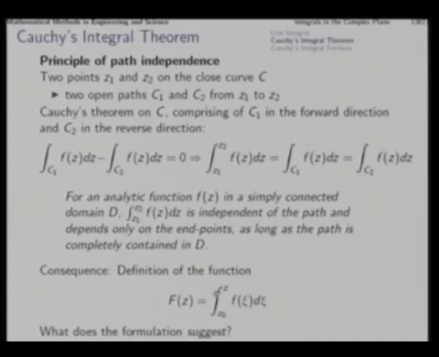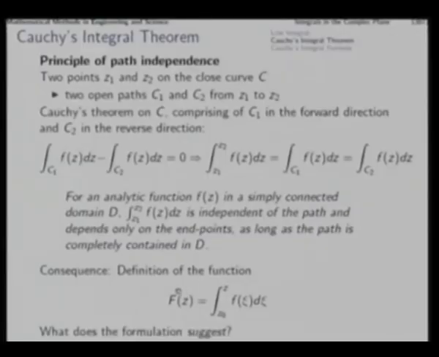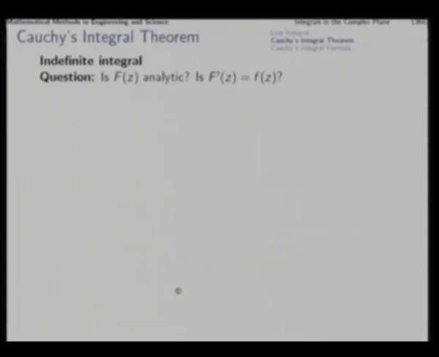This formulation looks similar to the definition of an indefinite integral, okay, because we are keeping this Z as the complex variable itself, and as a result we are not getting a value of the integral, but we are getting a function of Z, right.